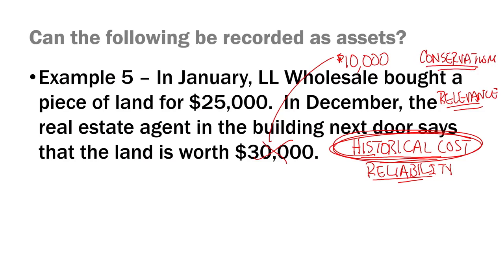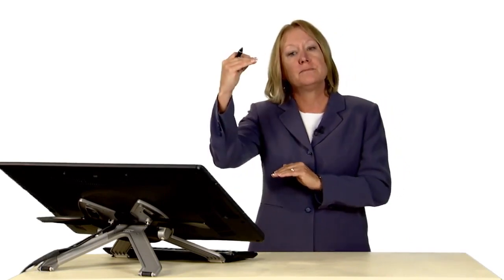So in this situation, the standard setters in the U.S. would say, we need to now fall back on the principle of conservatism and reduce the value of that asset on the balance sheet to $10,000 because we see it has a permanent decline in its value. So in summary, in the U.S., generally we do not write the value of assets up on the balance sheet. But if we see an asset that's had what we would call a permanent decline, we would write it down on the balance sheet. We would decrease the value on the balance sheet.